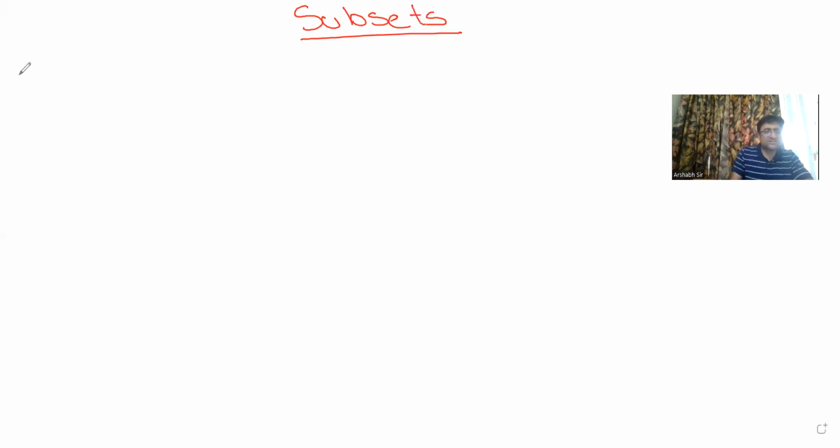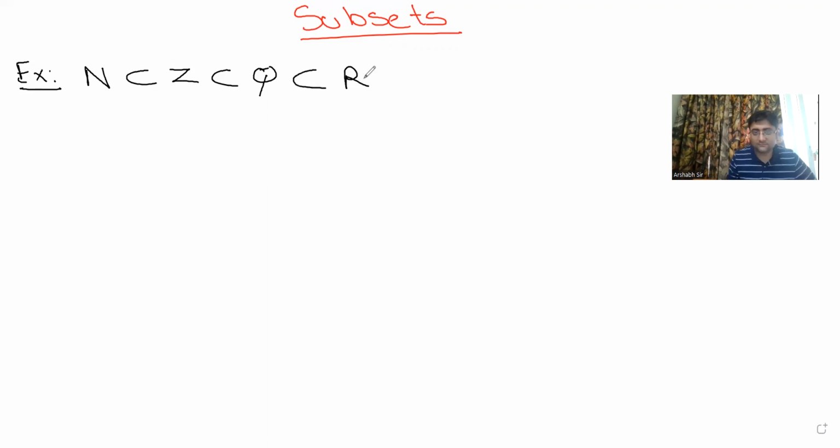Now guys, the most simple example of proper subsets are basically all natural numbers are a subset of integers. Do you all agree? Yes or no? Yes, sir. All integers are a subset of rational numbers. Do you agree? Yes, sir. All rational numbers are a subset of real numbers. Do you agree? Yes, sir. And all real numbers are a subset of complex numbers. Okay? Please make a note.